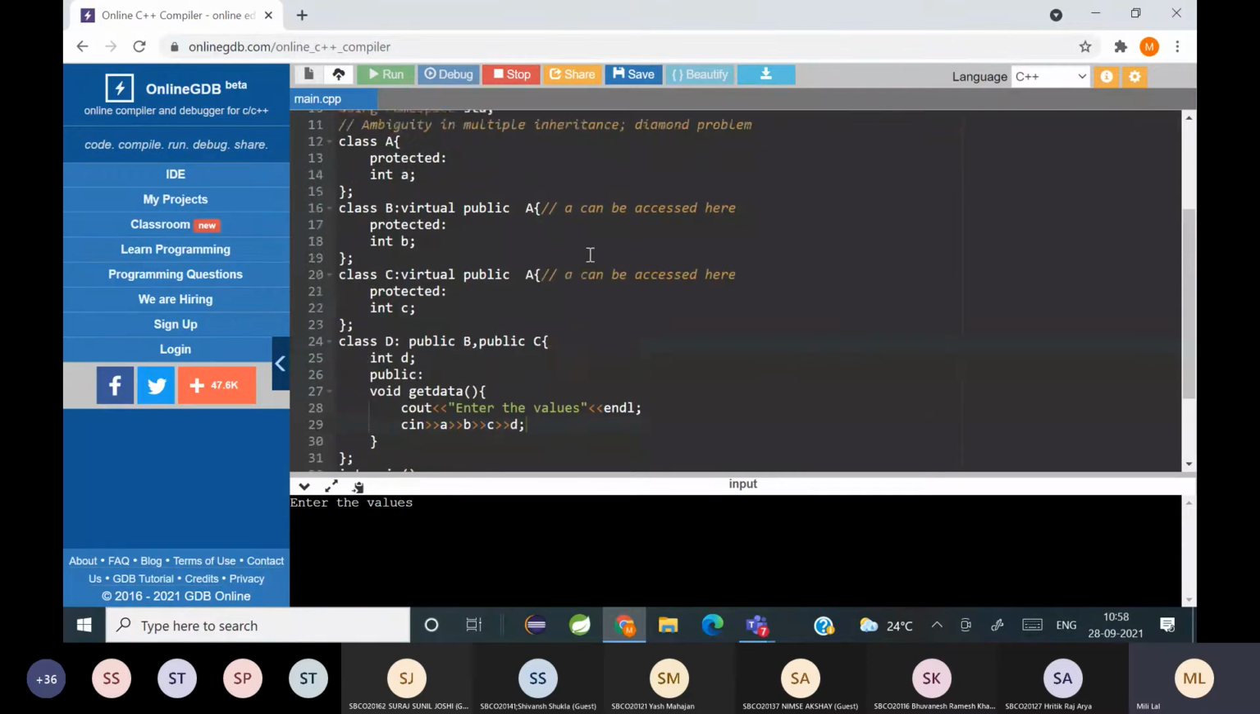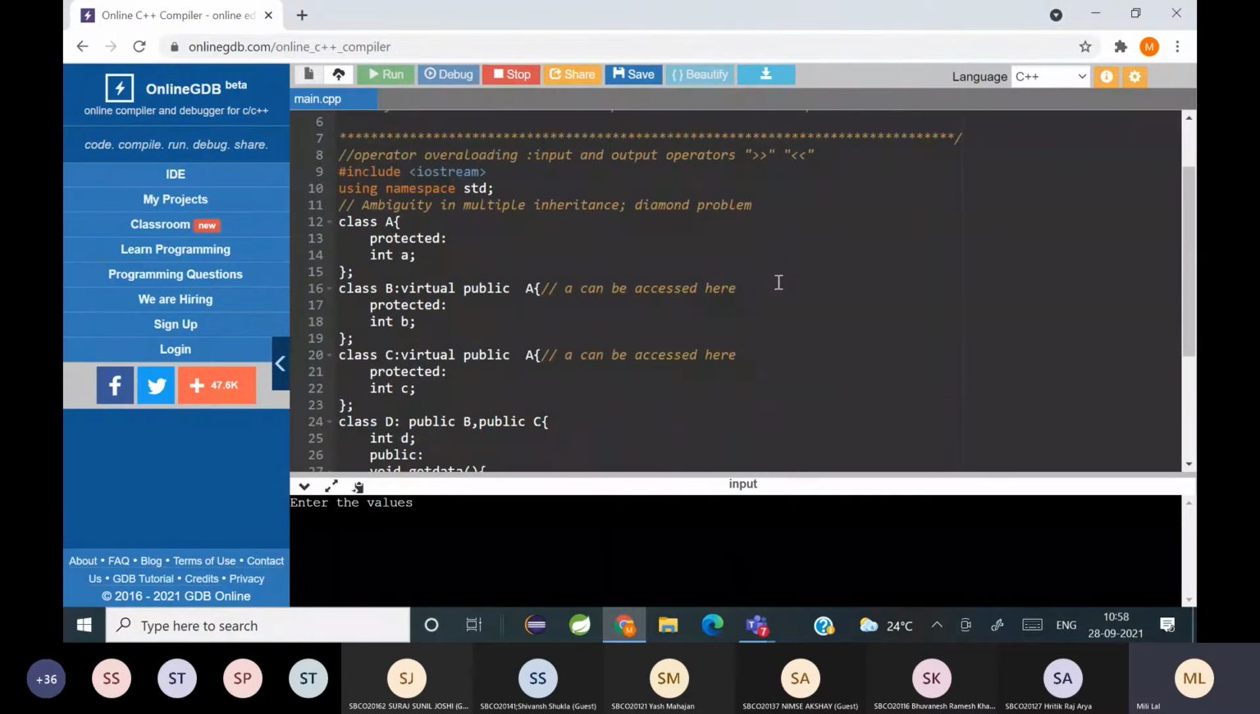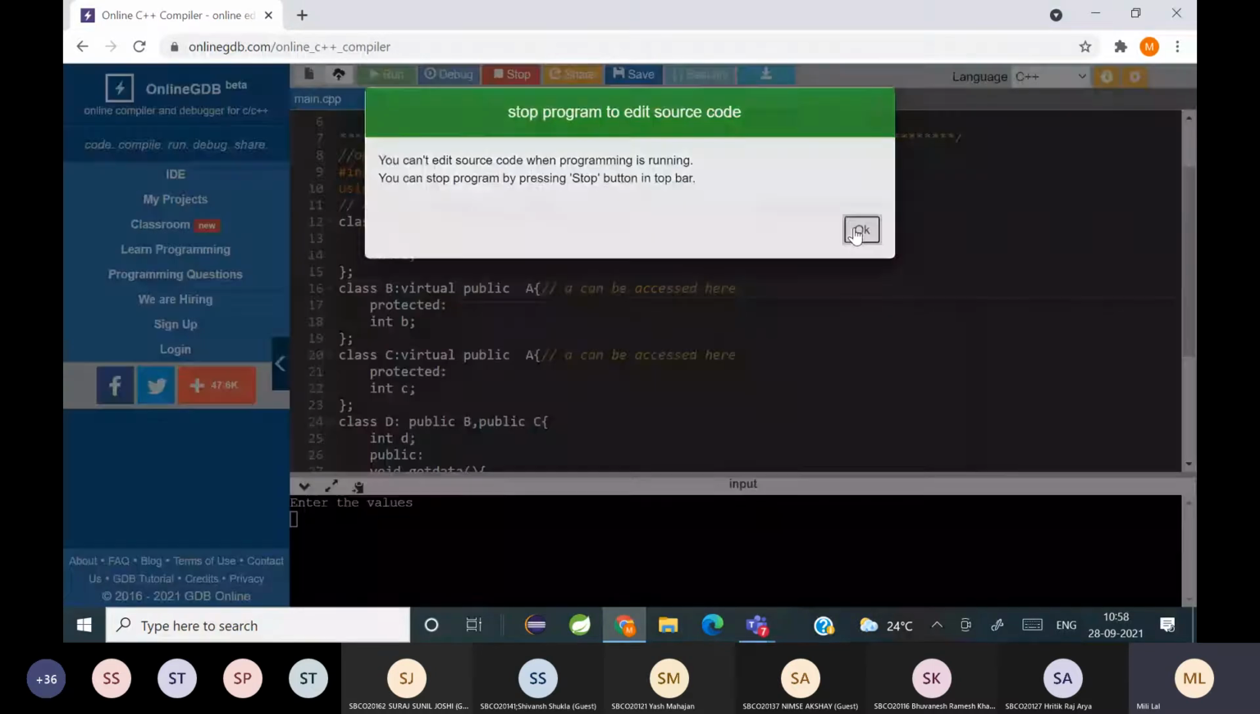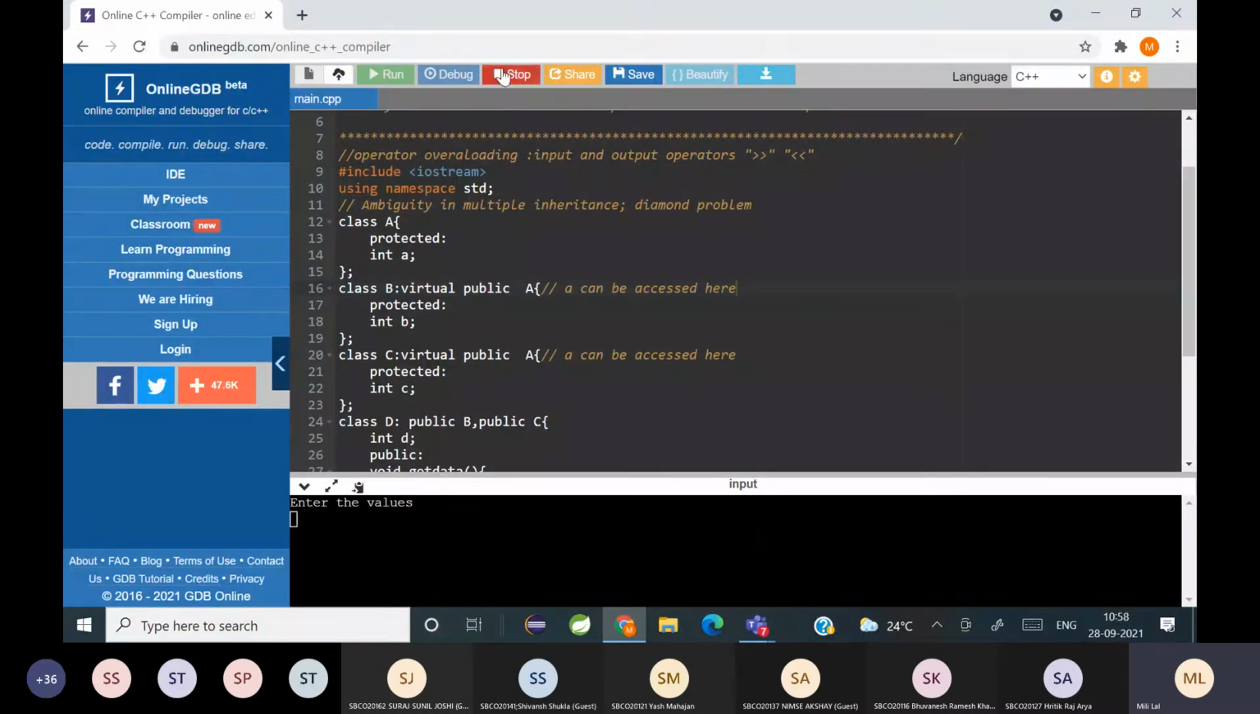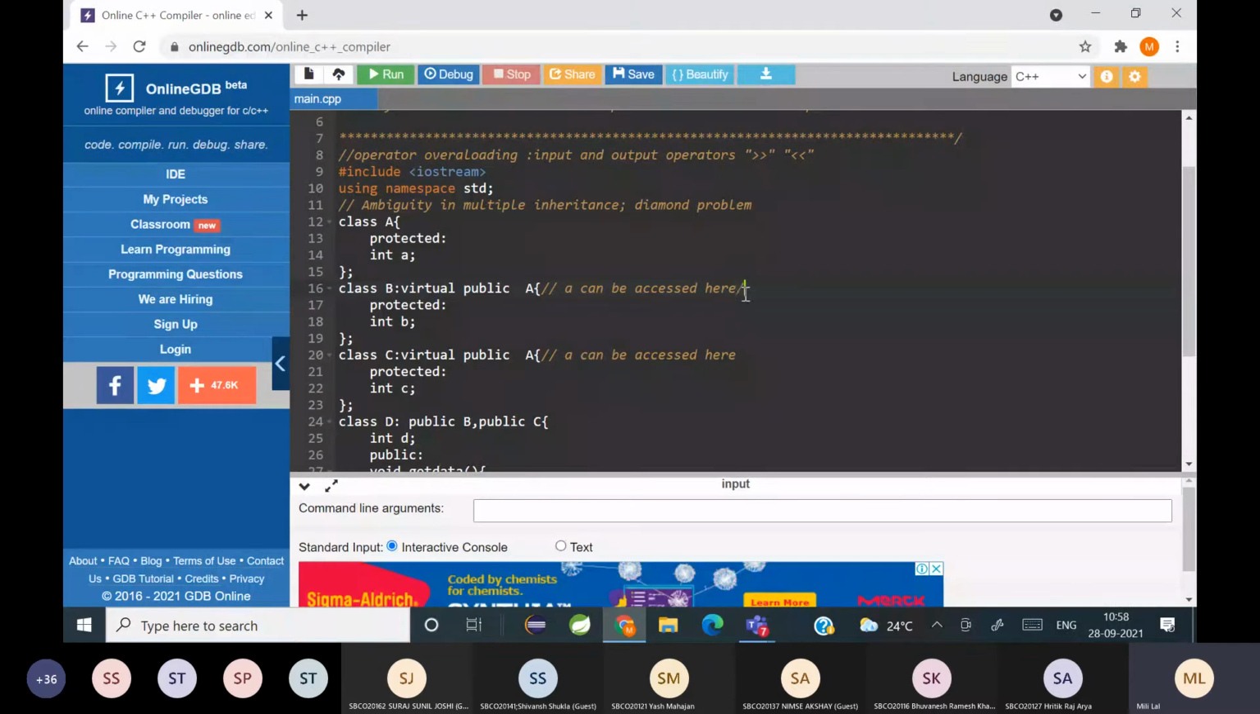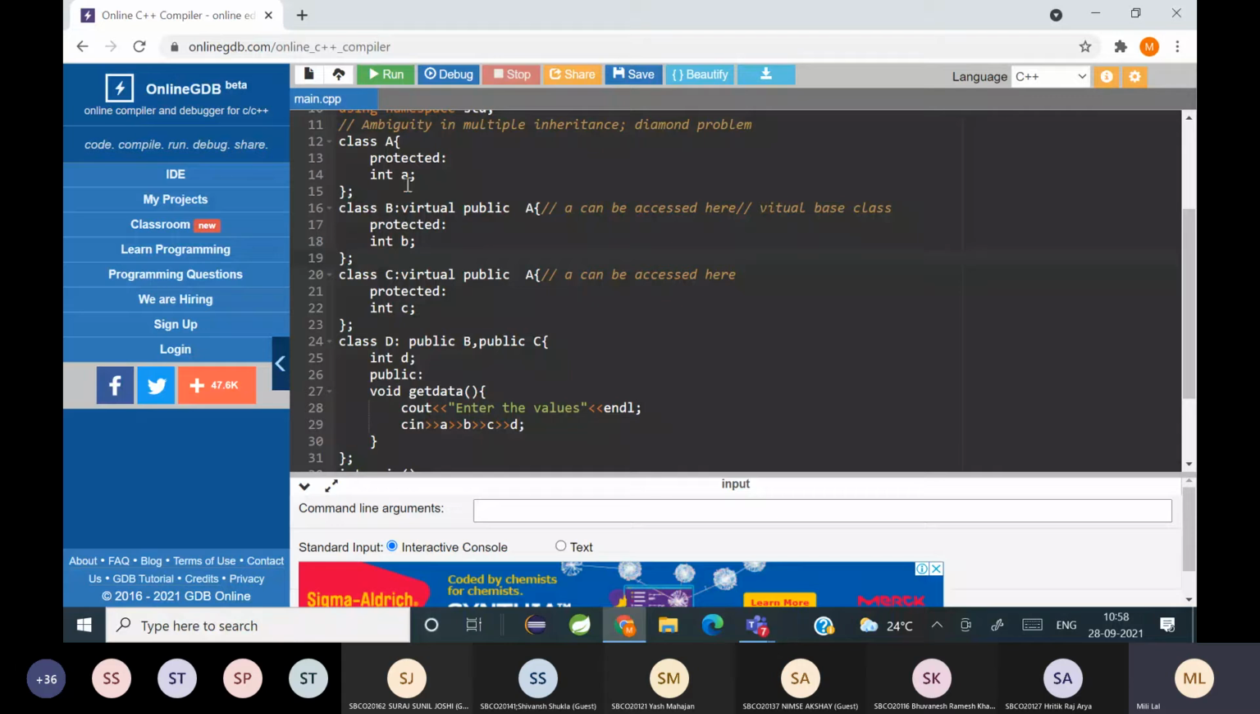Can you see? Now there is no error. So this is an example of an option to remove the diamond problem. You can use a virtual base class. Wherever you are inheriting the base class, you put the keyword virtual. By using this, only one copy of the base class is passed to its child class. So that eliminates the ambiguity problem.